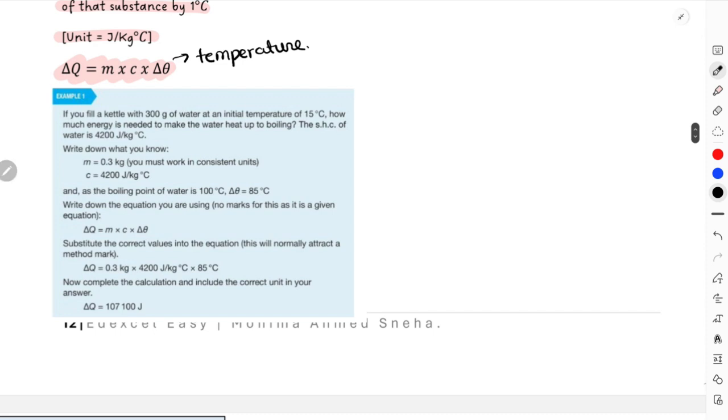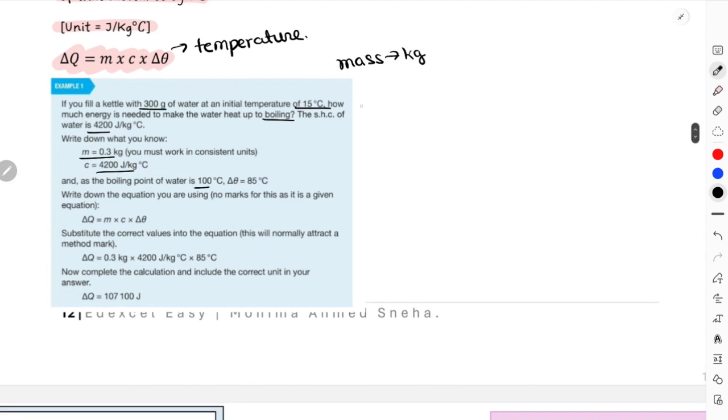So for example, over here it was stated that if you fill a kettle with 300 gram of water whose initial temperature was 15 degrees Celsius, how much energy is needed to heat that water up to boiling? Obviously, we know boiling is 100, right? And specific heat capacity for water is 4200. Write down the things you know. Mass is 0.3 kg. Obviously, convert that mass from gram to kg. Very important, that mass should be in kg. Specific heat capacity of water is 4200 joule per kg per degree Celsius, and the boiling temperature is 100. In that case, delta theta is 100 minus 15, which gives you 85 degrees Celsius.